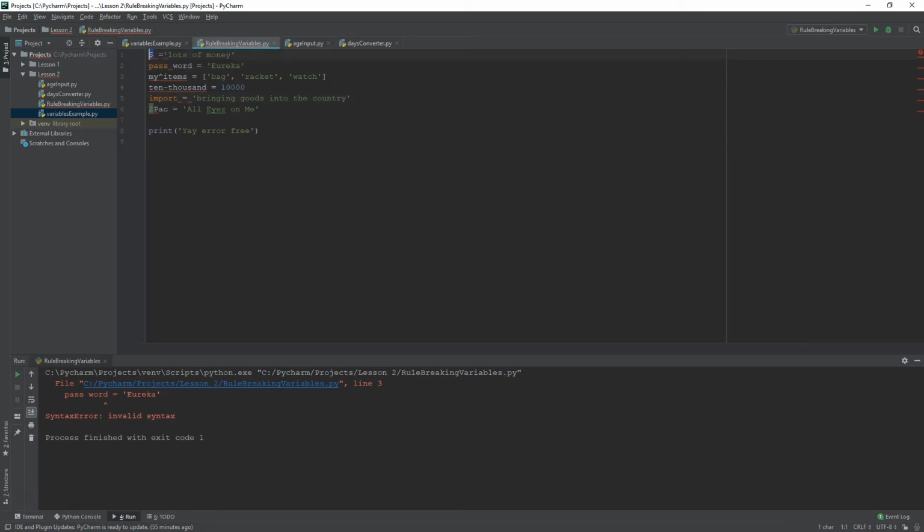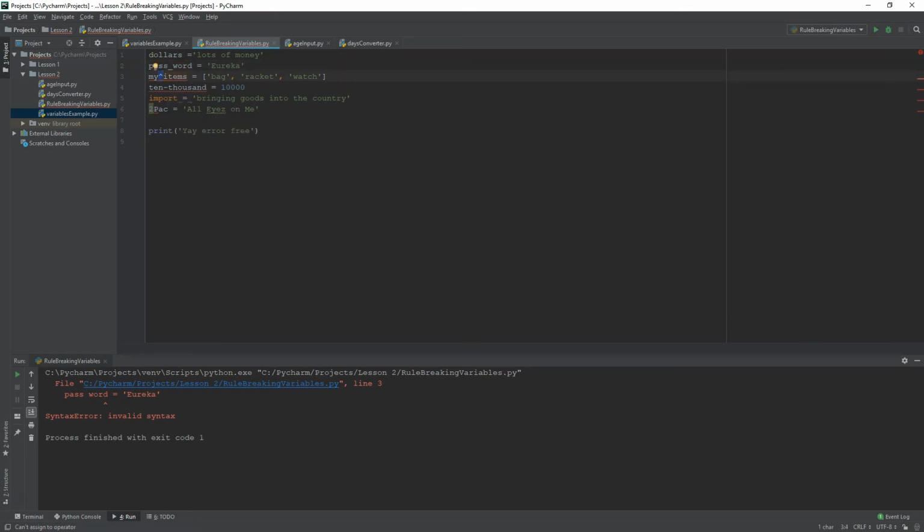So the $ sign is an illegal symbol. It's neither an uppercase, lowercase character nor a Unicode character. So we can change that into a variable name like dollars, and that can be lots of money. So password, it is the space here. We can change that to camel case. We can have that as one word, or we can add an underscore. All of those are valid. I'm just going to go with the underscore for that one.